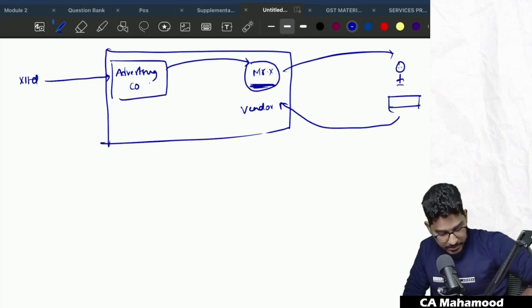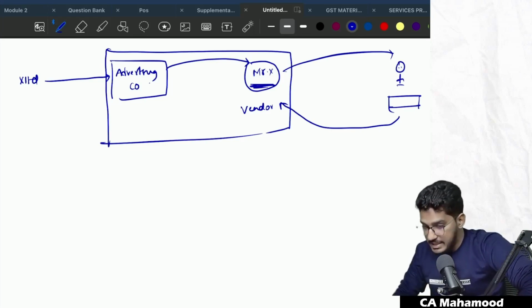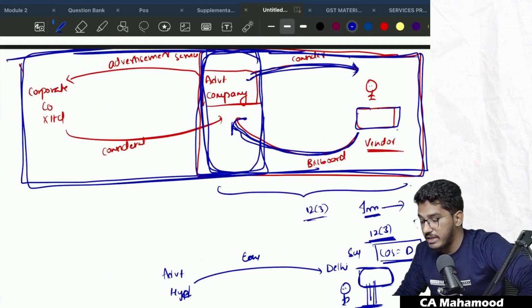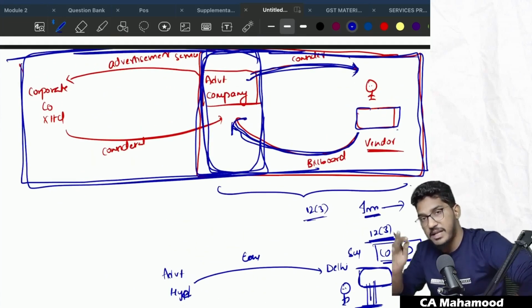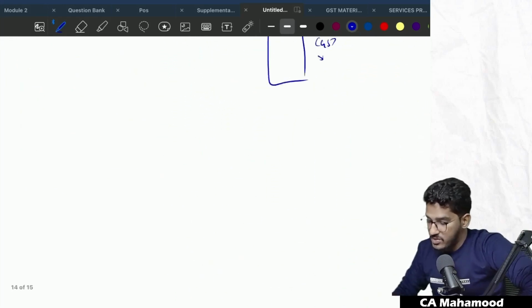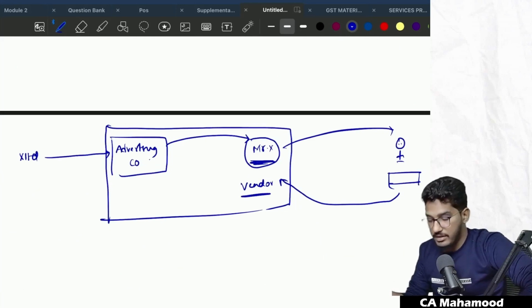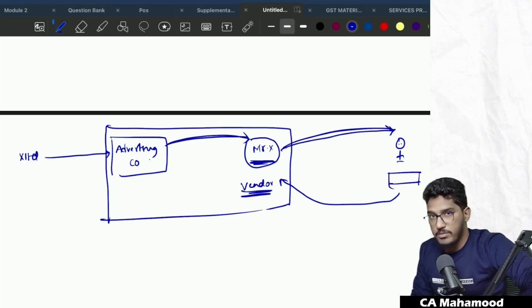Guys, understood the difference between previous case and this case? See, in the previous case, the advertising company itself is talking directly with the vendors, billboard owners, and displaying the advertisement. But in this case, the advertising company has approached one more mediator. They will give the printed banners to this person, Mr. X. Now it is the responsibility of Mr. X to find the owners of those billboards, those hoardings, and he will attach those things there.